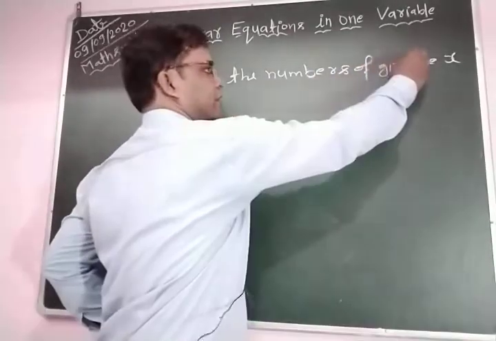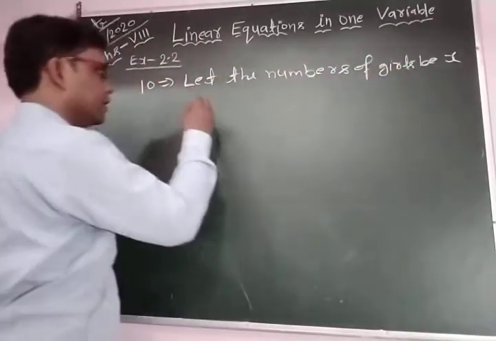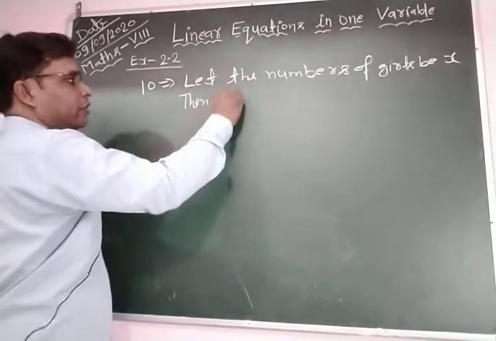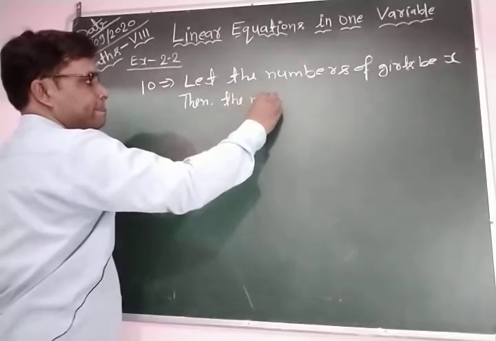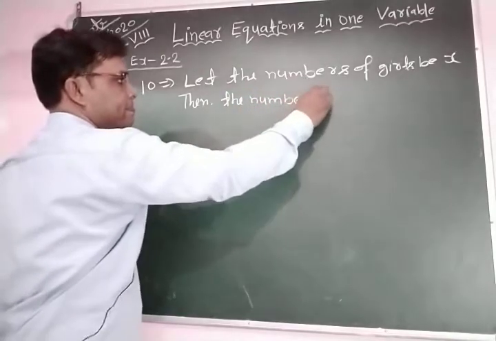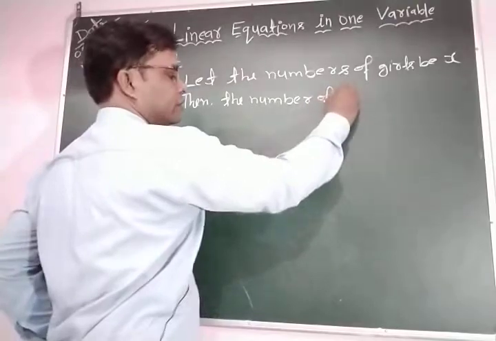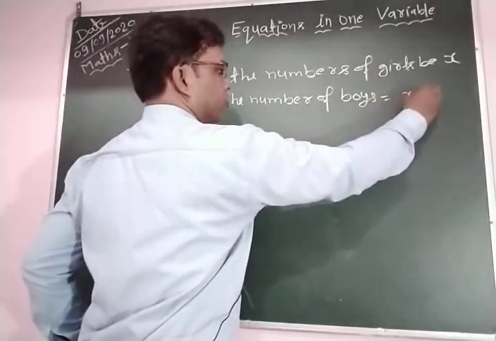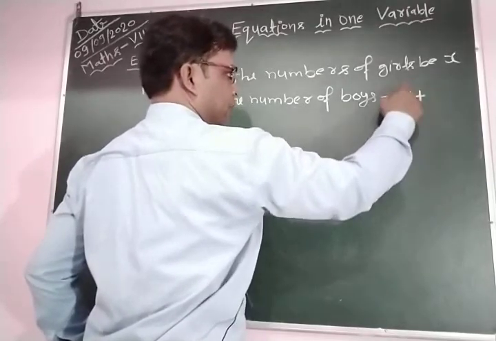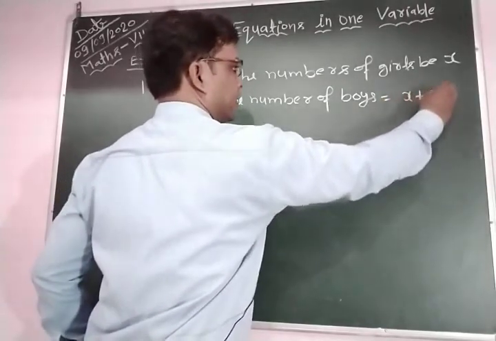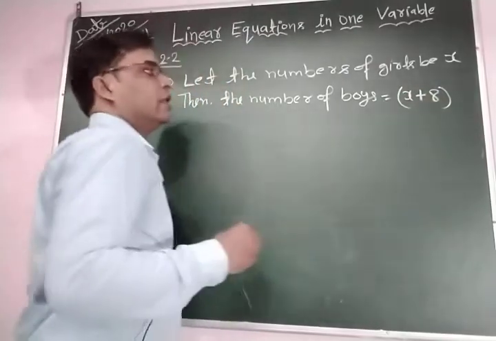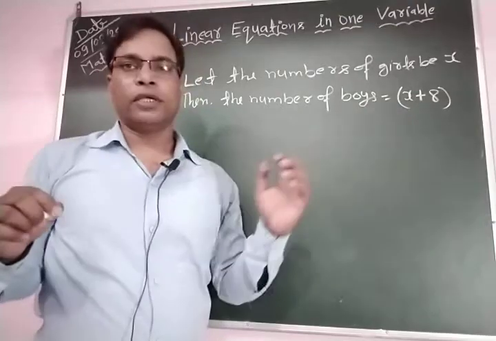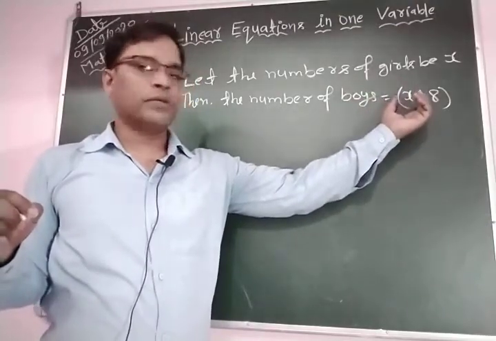The number of girls is x, then the number of boys is 8 more than girls, so the number of boys is x plus 8.